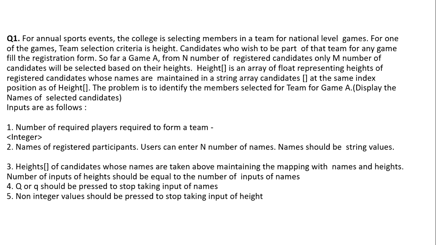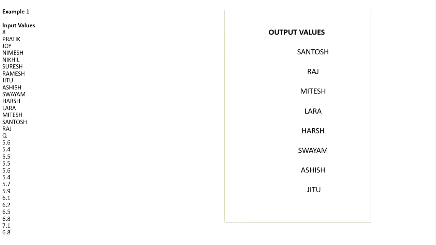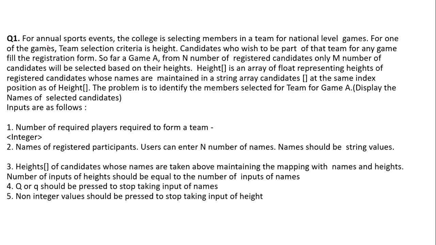So let's see the question then. For annual sports events, the college is selecting members in a team for national level games. For one of the games, team selection criteria is height. Candidates who wish to be part of that team for any game fill the registration form. So for a game, from n number of registered candidates, only m number of candidates will be selected based on their heights.